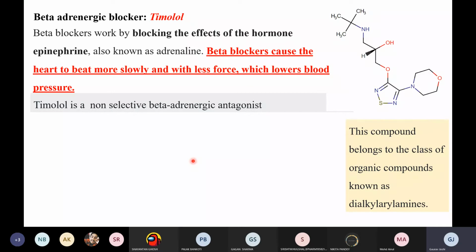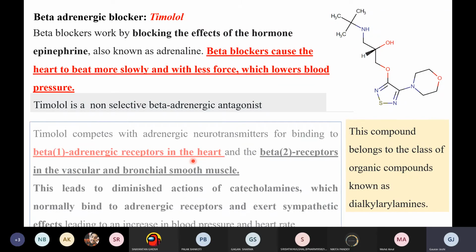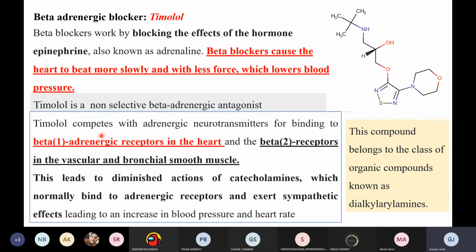So basically this will be a beta adrenergic blocker, so it will be blocking the effect of adrenaline on the heart. The mechanism is very simple. Basically, timolol competes with the adrenergic neurotransmitters. What are the adrenergic neurotransmitters? They are basically the catecholamines, and among the catecholamines, I mean basically epinephrine or adrenaline. So what is it doing,